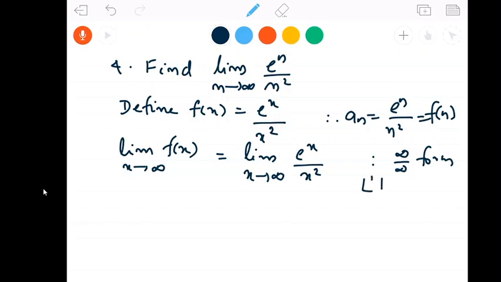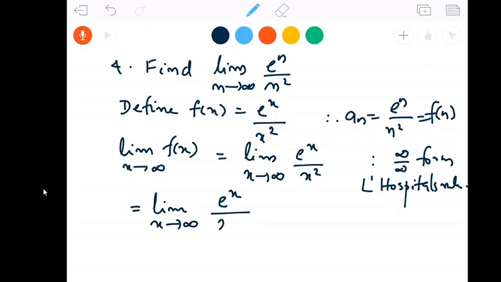So we apply L'Hopital's rule. We get this is same as limit x tends to infinity, derivative of the numerator divided by derivative of the denominator. Now again it is of the form infinity by infinity. So we will again use L'Hopital's rule.